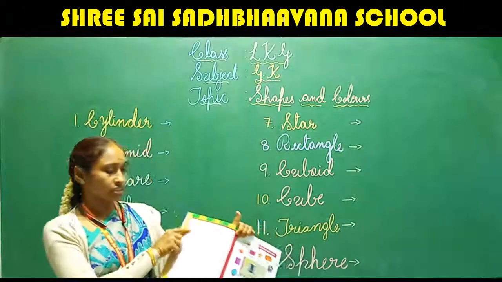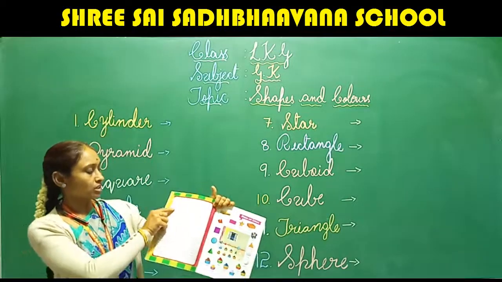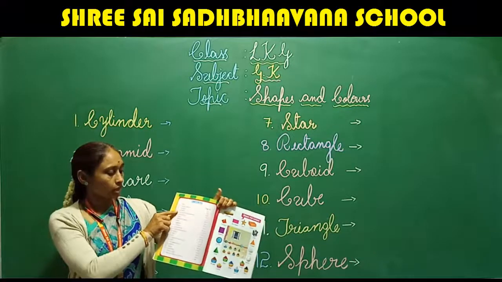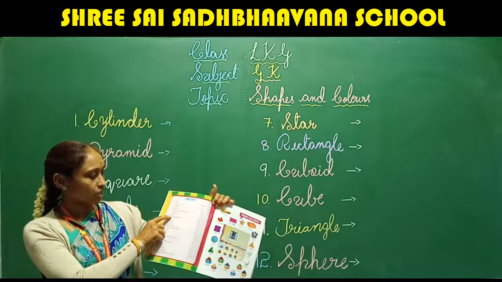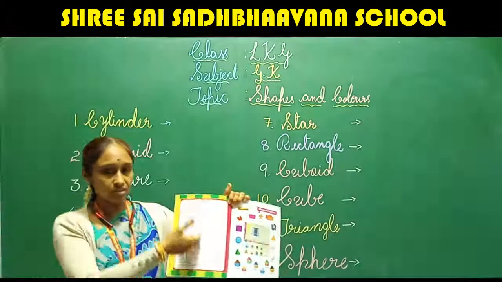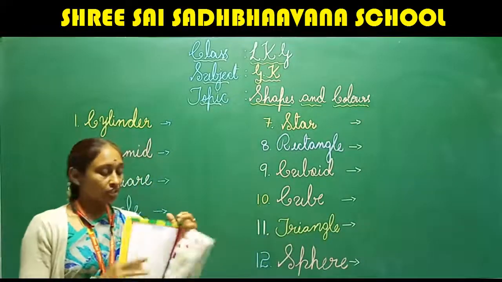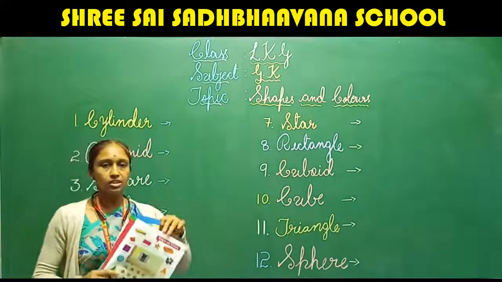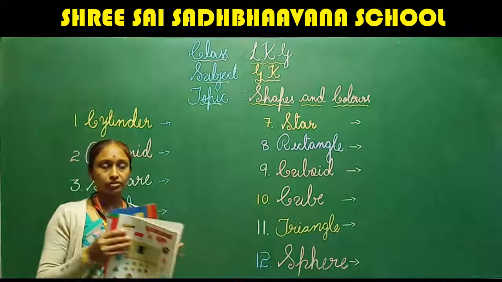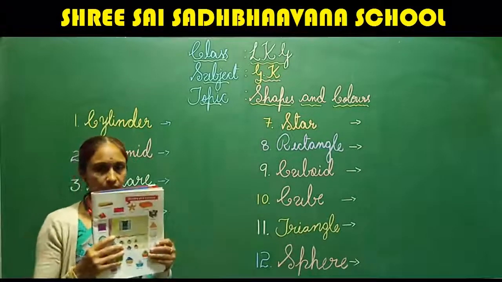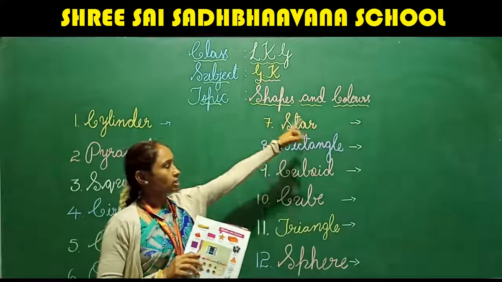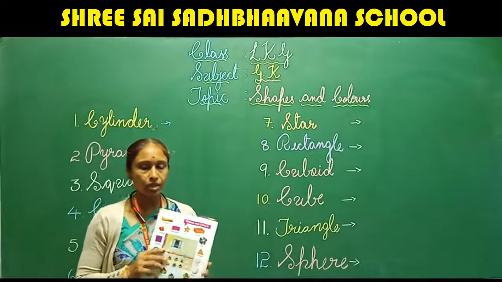The content shows shapes and colors, my family, my home, classroom, articles and stationery, action words, games, and it goes on. The first lesson we are going to learn is on page number 3, shapes and colors.